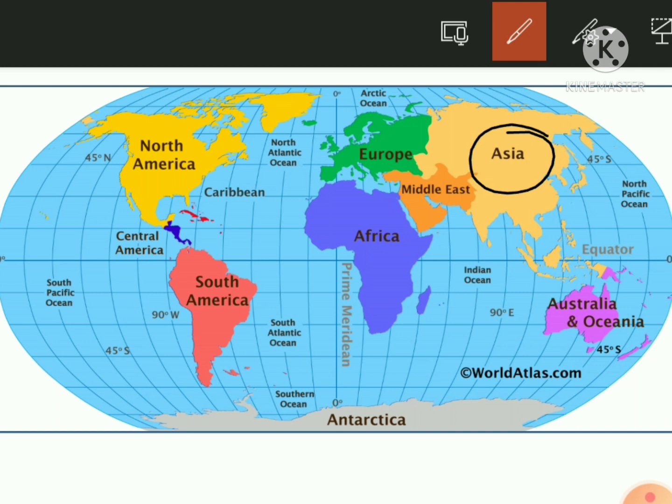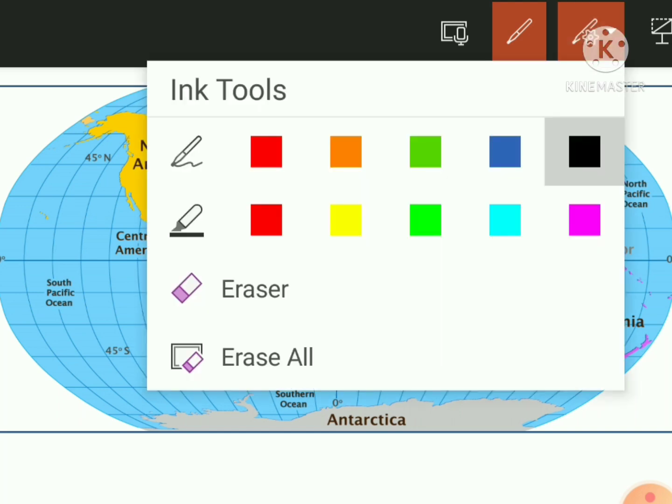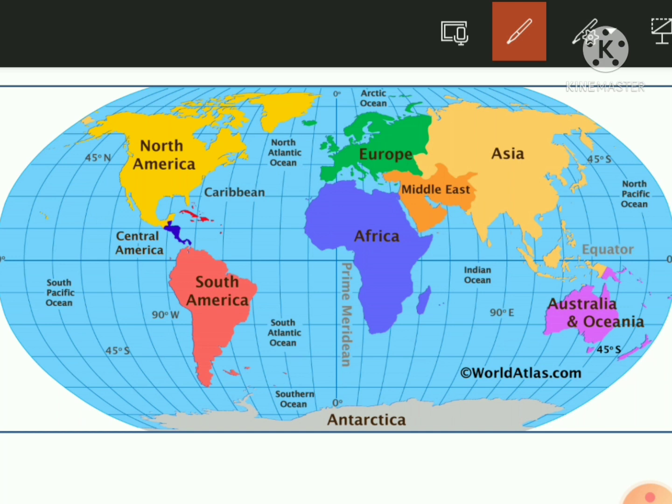Let us just see the boundary of Asia. This is the boundary of Asia. And where is India? India is in the southern part. This is India. It is in the southern part of Asia. अगर ये पूरा आपका एशिया है तो इंडिया कहाँ पर है? Southern part में. That means नीचे.